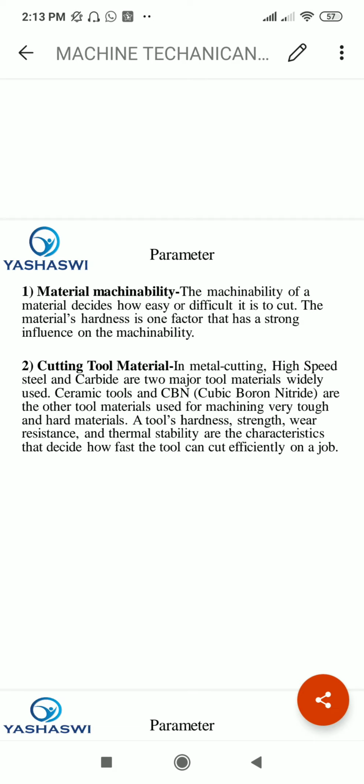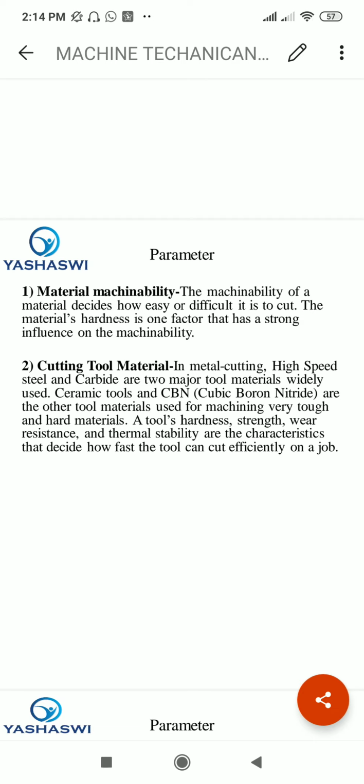The machinability of a material decides how easy or difficult it is to cut. The material hardness is one of the factors that has a strong influence on machinability. And the second is the cutting tool material. In metal cutting, high speed steel and carbides are two major tool materials widely used, and also ceramic tools and CBN, that is cubic boron nitride, are the tool materials used for machining very tough and hard materials.